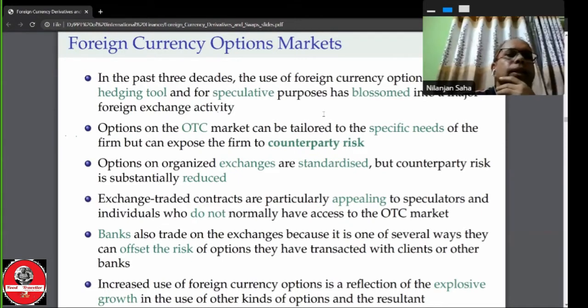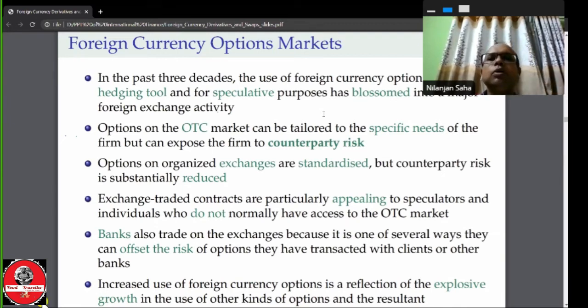In the past three decades, the use of foreign currency options as a hedging tool, and also for speculative purposes, has blossomed into a major foreign exchange activity.